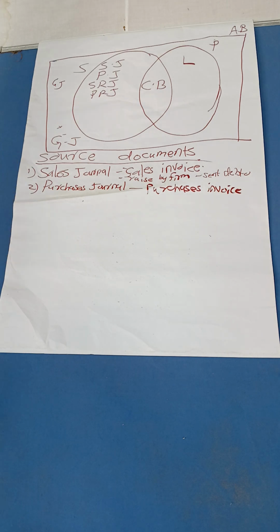So the purchases invoice, you can say in an easy or short way, is an invoice raised by the creditor and sent to the firm.